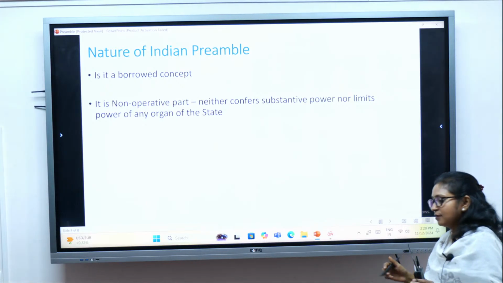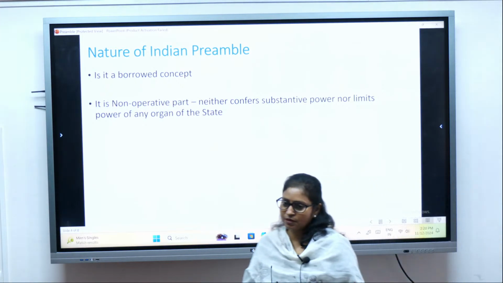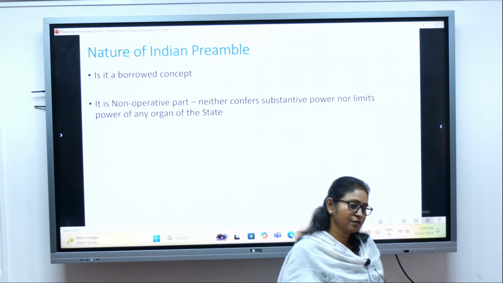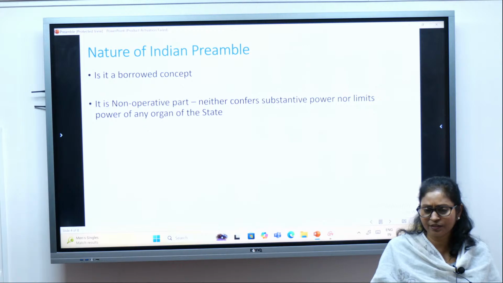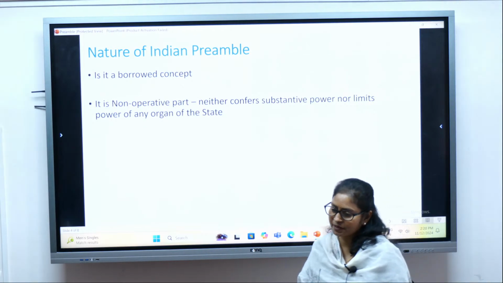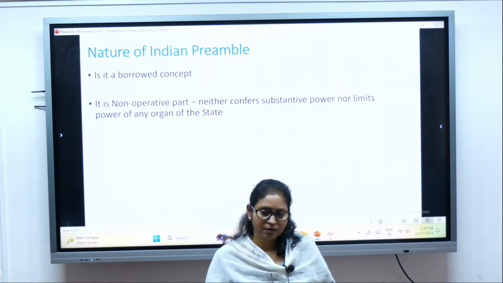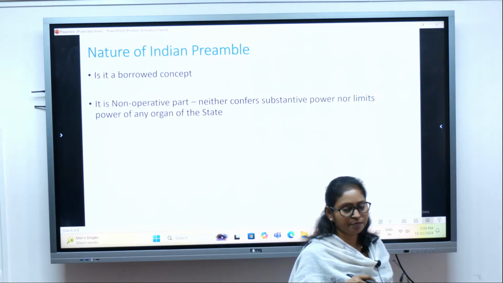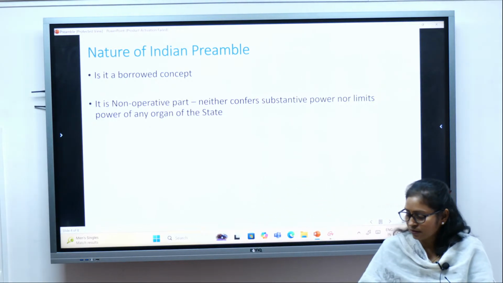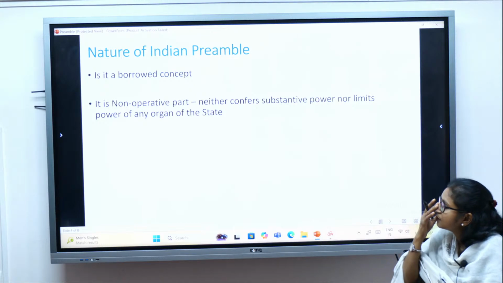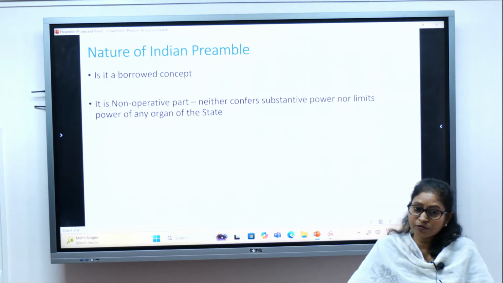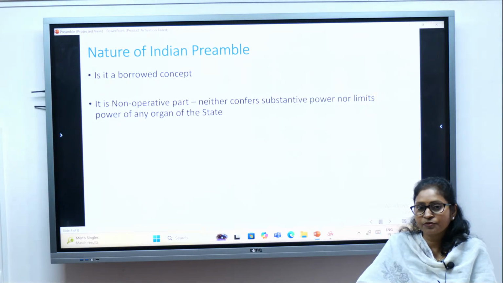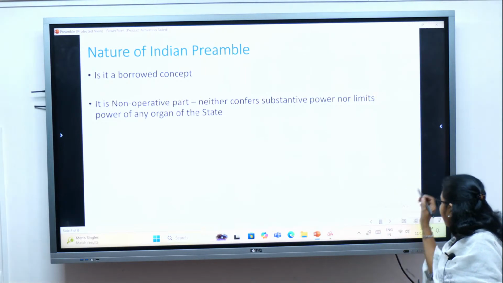So having understood the meaning of the preamble, and having seen whether it is mandatory, and that it is based on the objective resolution, what is the nature of the Indian preamble? Is it a borrowed one? Yes, the concept is borrowed.